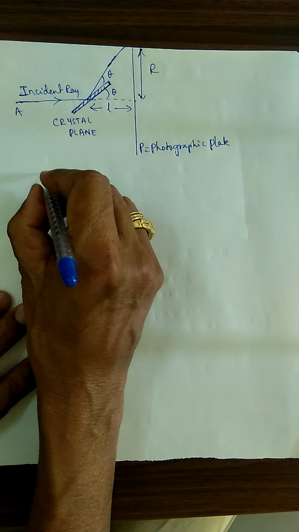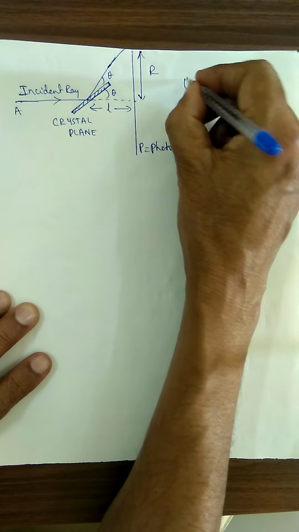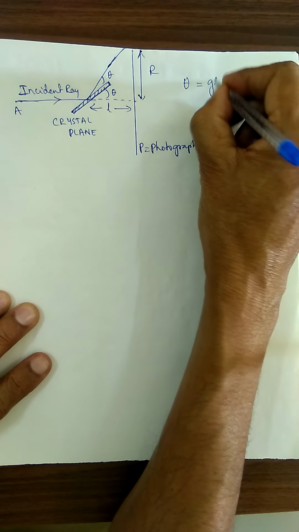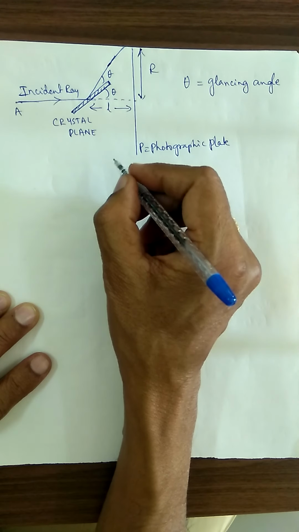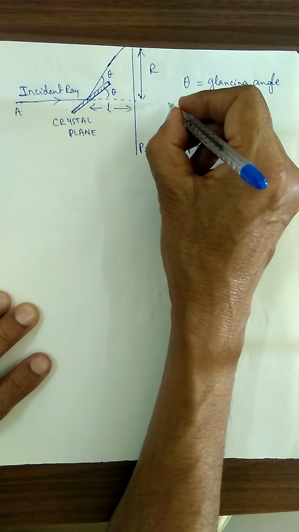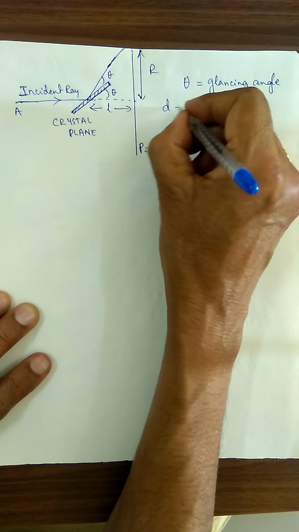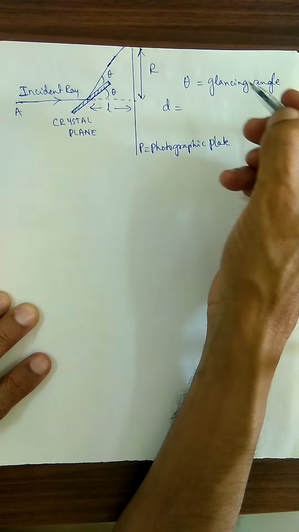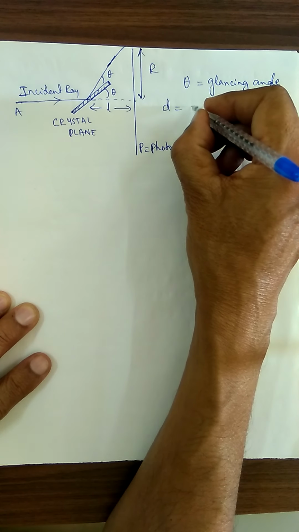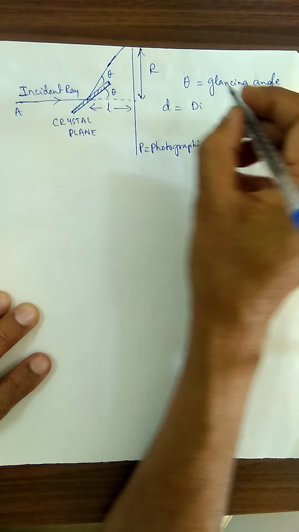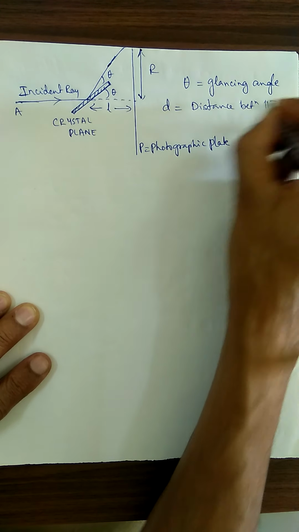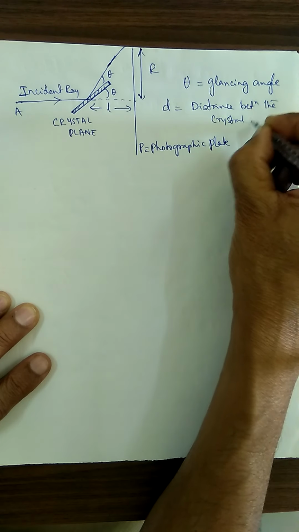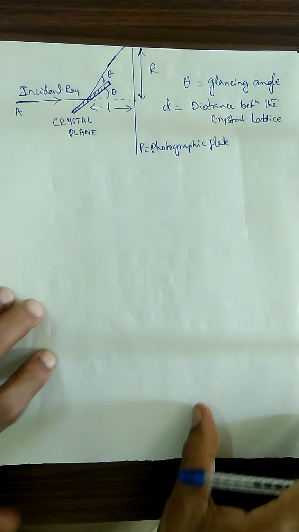So here, what is this theta? It is called the glancing angle. And what is d if I want to consider it here? d is the distance between the crystal lattice planes. What is that crystal lattice? Okay, I will explain here.